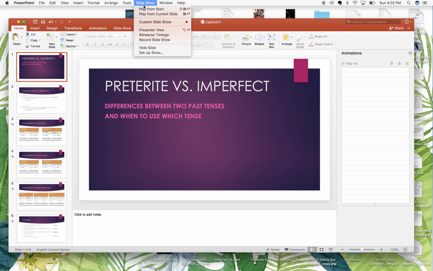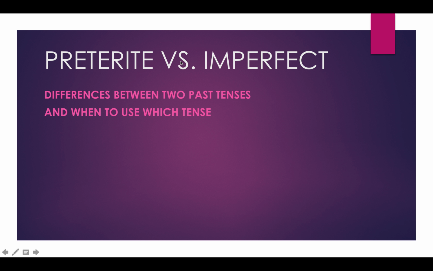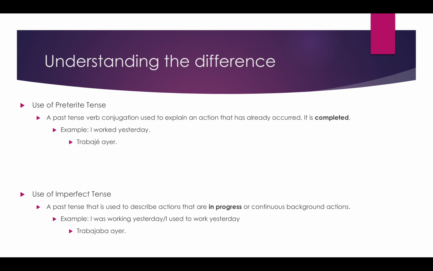Hi everyone. So today I'm going to be talking about preterite versus imperfect tenses and how to differentiate between the two, as well as use them when speaking about past tense. So by now we know that there's two past tense uses in Spanish, and the preterite, which we learned about in some previous chapters, is basically a verb conjugation or tense that's used to explain an action that's already occurred.